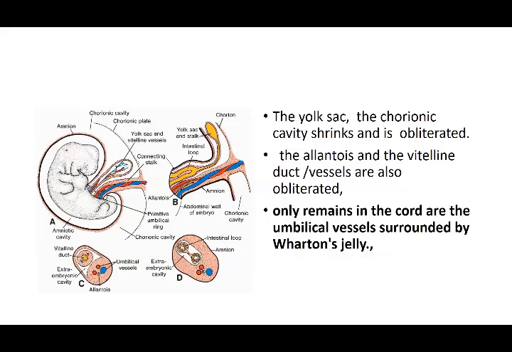This is connecting via the placenta to the baby inside, that is the blood circulation, and it prevents the vessels from collapsing. So all you have is the umbilical vessels, two arteries and one vein, surrounded by the Wharton jelly. That is the final umbilical cord that remains.